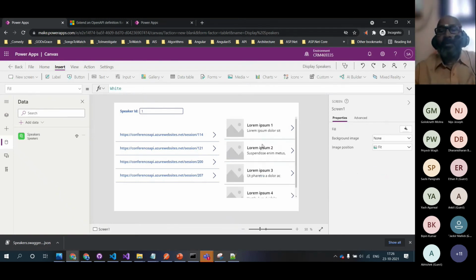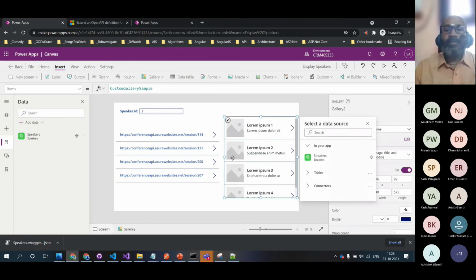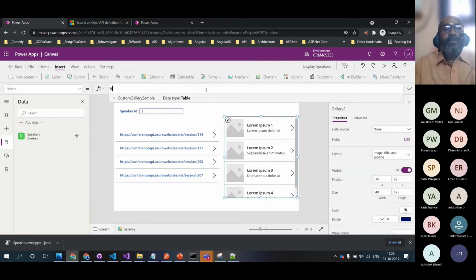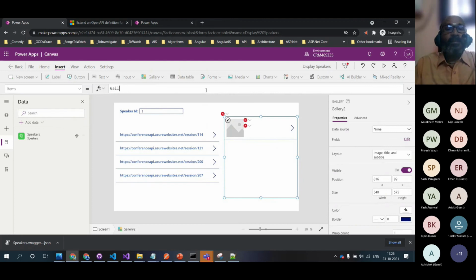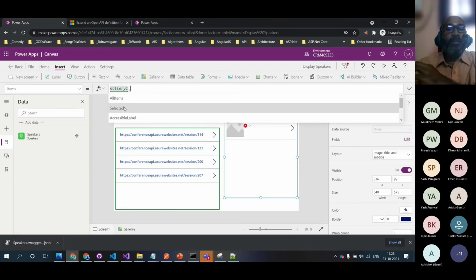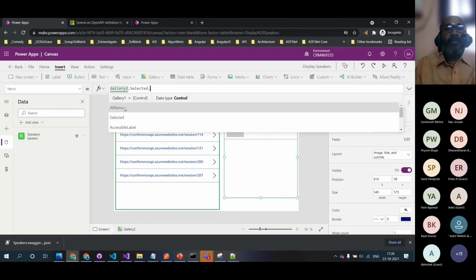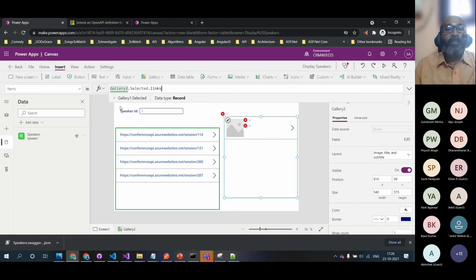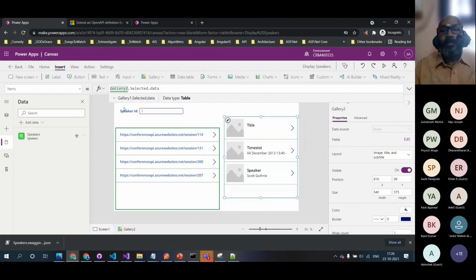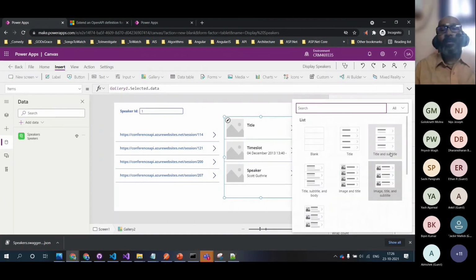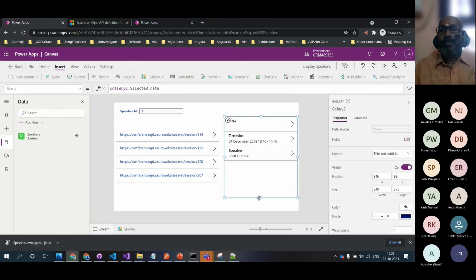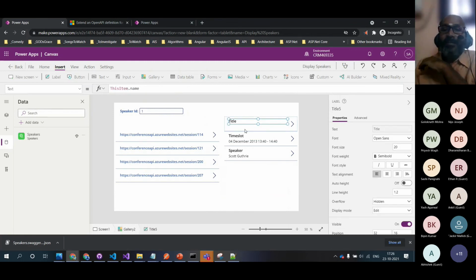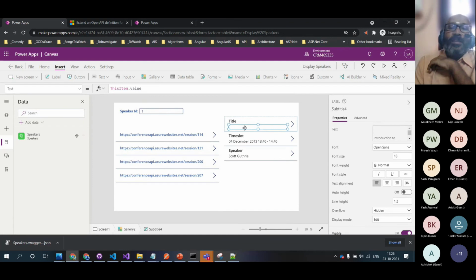Gallery 1 dot selected dot data. The only thing we were struggling with is finding out whether I need to increase the size.